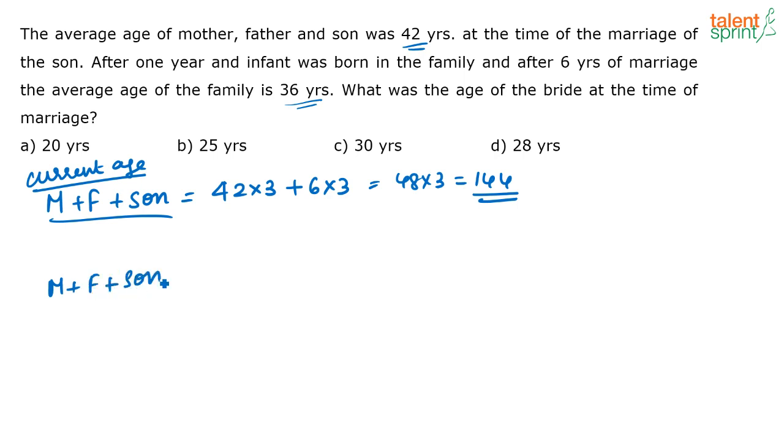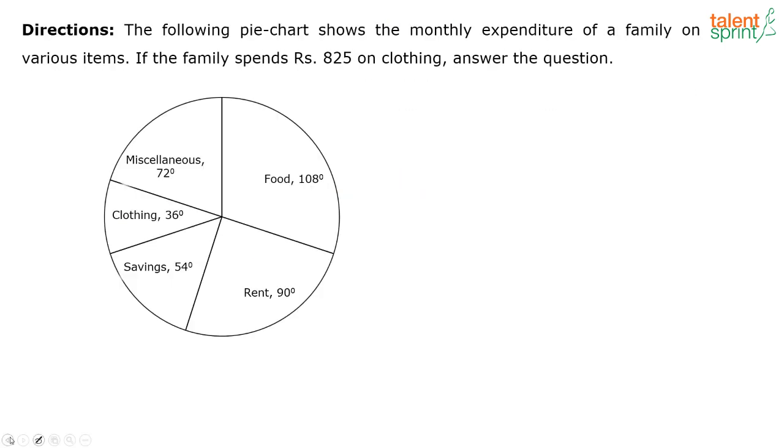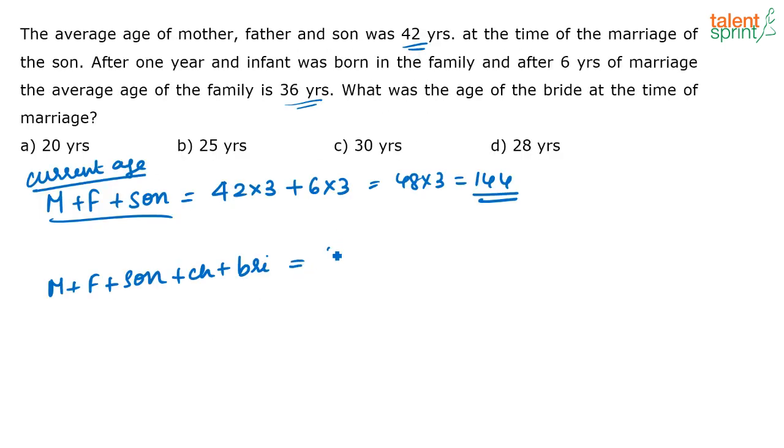That is mother plus father plus son plus child plus bride, right? Current age, when you add all their ages, the total is what? It is nothing but 36 into 5, because the average of these 5 people is 36, means the sum of their ages is 36 into 5, which is equal to 180. Out of this, you know these 3, when you add their current ages, it is nothing but 144.